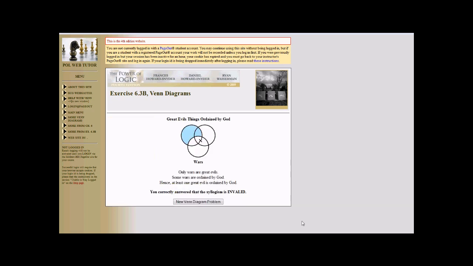In order for it to be valid, you would need something that is ordained by God and definitely inside the great evil. And you don't have that. So that means that the argument must be invalid. And we hit that button, and what do we see? We see that Logic Tutor agrees. We have correctly answered that the argument is invalid.